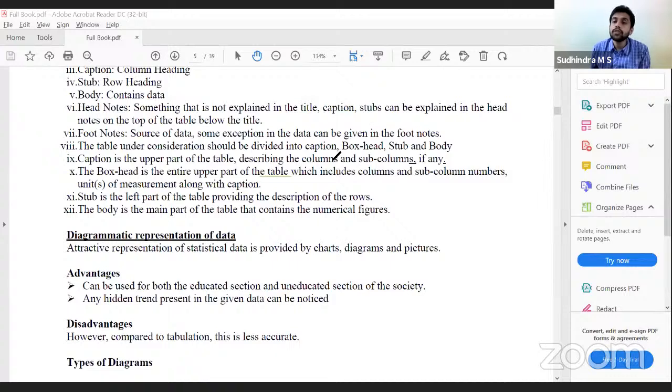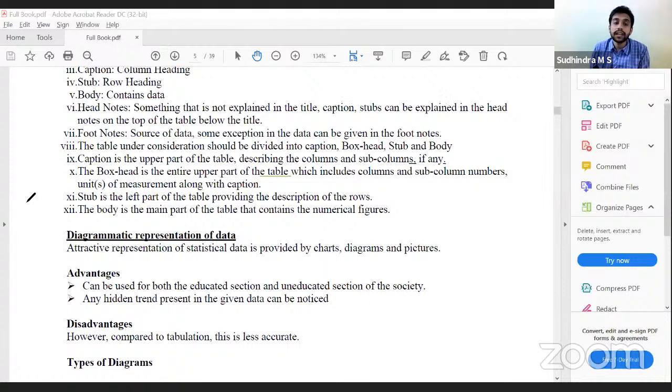Diagrams. So what would be the advantage? Since it is in the form of diagrams, it can be understood by anyone, educated section or uneducated section of the society, and any hidden trend given in the data can be easily noticed. I'm not saying that tabular representation will not give us the hidden trend. Even it will give us, but even without analyzing further, we can easily notice the hidden trend in the diagrammatic representation.